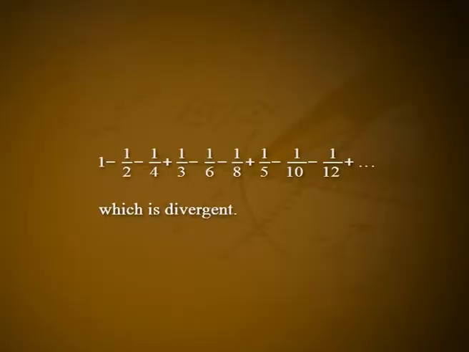On rearranging the terms so that each positive term is followed by two negative terms, the series 1 minus 1 by 2 minus 1 by 4 plus 1 by 3 minus 1 by 6 minus 1 by 8 plus 1 by 5 minus 1 by 10 minus 1 by 12 plus etc. is divergent. Consequently, the rearrangement of changing the order of the terms in a series may not only alter the sum of the series but may change its nature altogether. So, we naturally ask, under what conditions may we rearrange the terms of the series without altering its value?